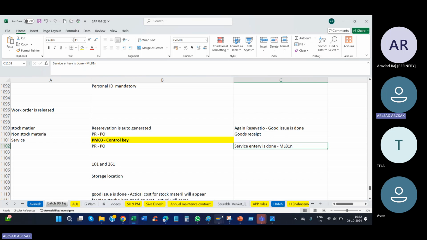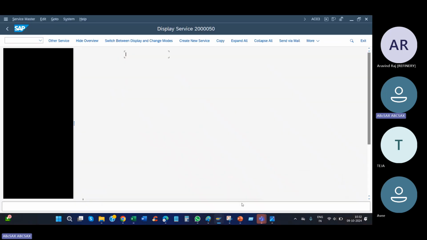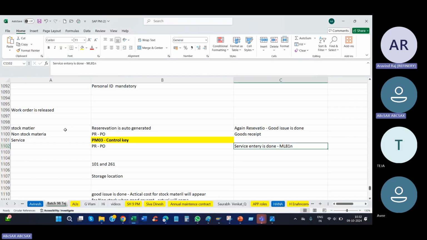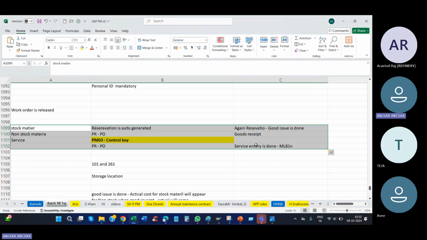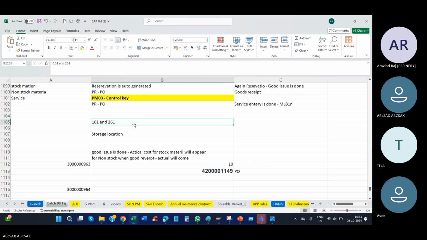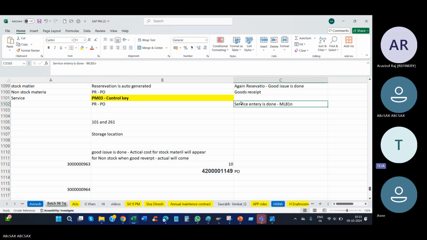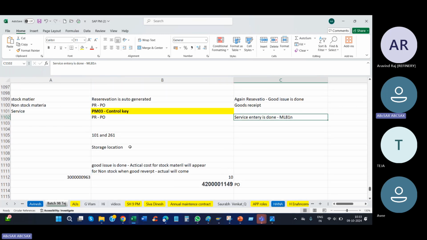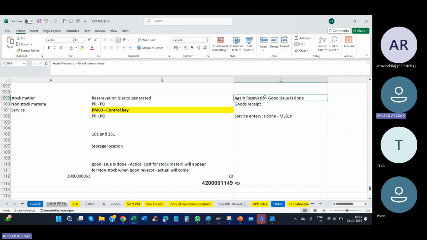Fundamentals, they will not ask at expert level here, but at least what is service initiator, what is vendor. If it is a simple day, they will ask. If you tell this, they will skip. If it is a bad day, they will ask where you do goods movement, what the movement types are, what is the T code to create a PO, what is the T code to create a service entry, what is the T code to check stock of the material, what is goods issue, what is goods receipt.